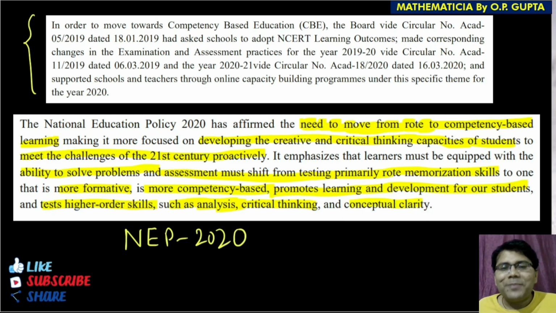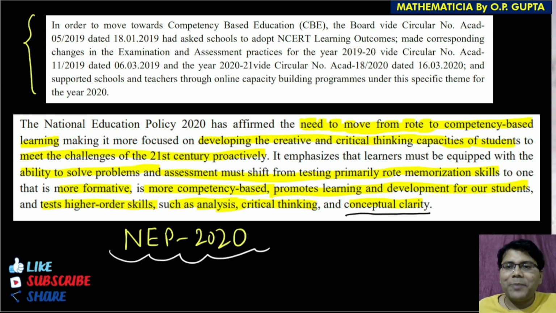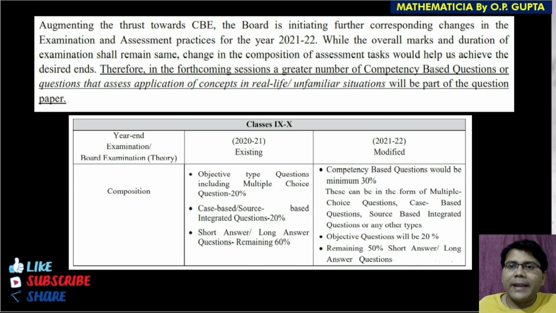As of now, most of the students depend on rote learning. Memorization skills are tested by their examinations. So this particular evaluation needs to be shifted. And for that, this last word that I was reading here, conceptual clarity, needs to be given to the students. Students now need to focus on their own abilities so that they develop their own skills in a better manner and become a good learner and good human being with time. Let's move ahead to the further pages and let me show you the remaining portion of this circular.